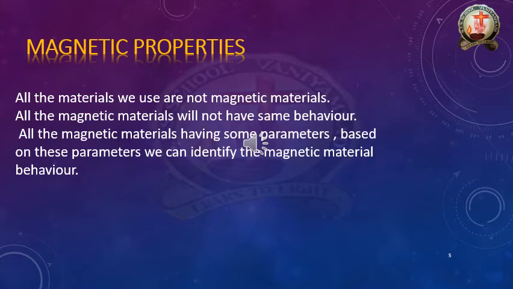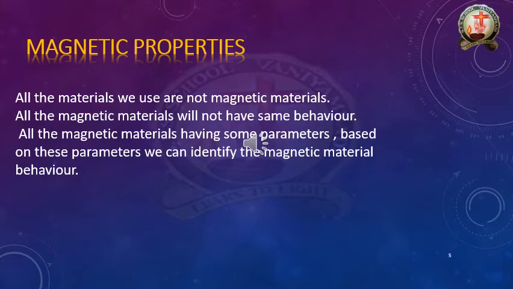What are those parameters? Next we should discuss that. What is the use of these parameters? We can easily identify the behavior of the magnetic material. Suppose iron is there, iron is a magnetic material, right? So by the use of these parameters we can easily identify the magnetic behavior of that iron, because iron is an example of a magnetic material.